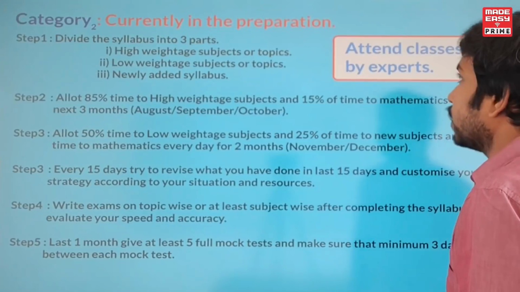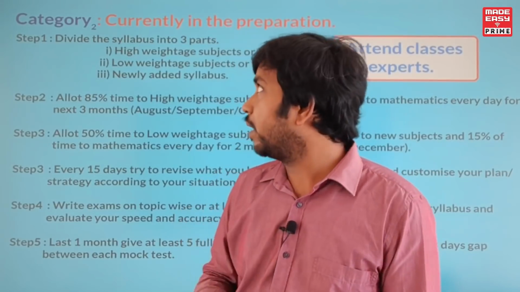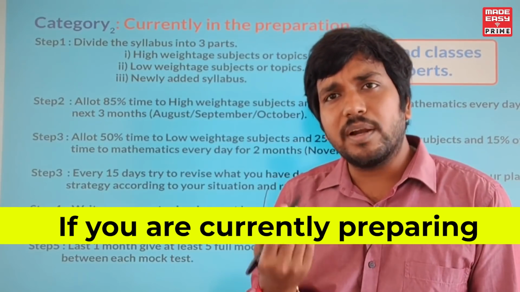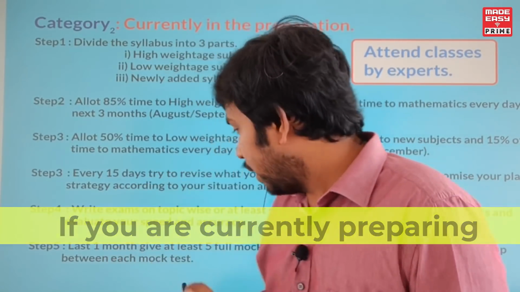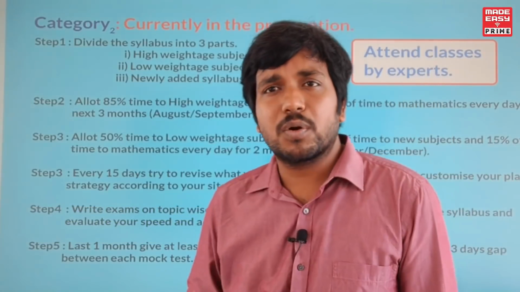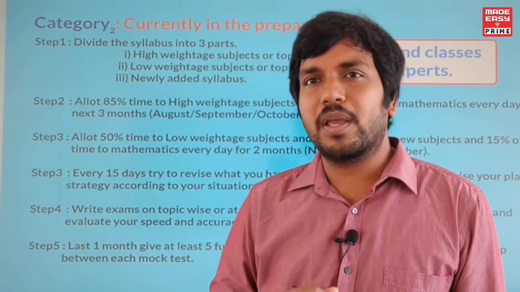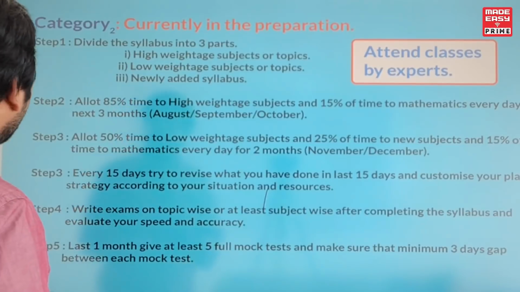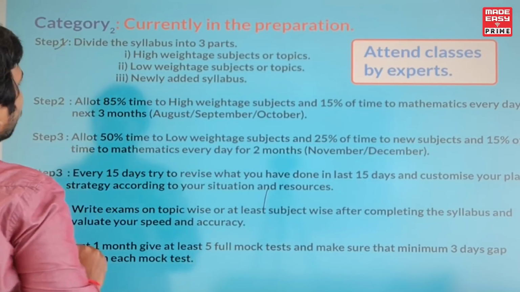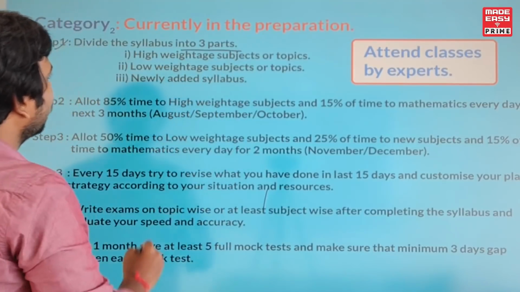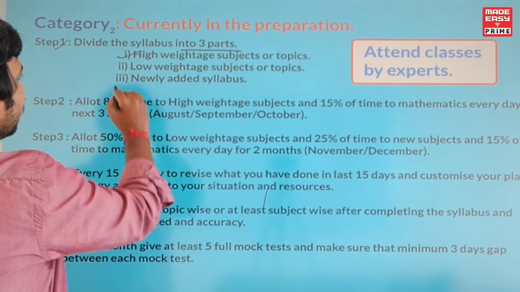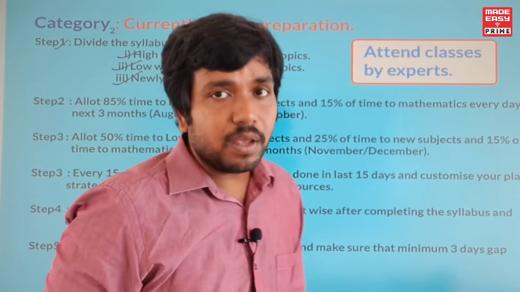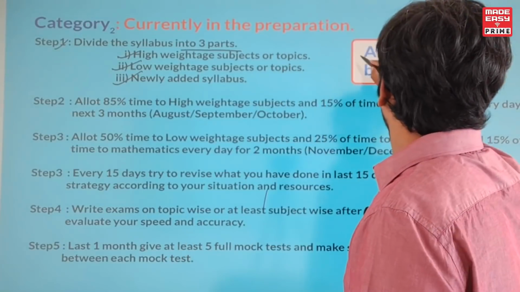Now let us see how the second category of students should prepare. Suppose you are currently in preparation. That means you started the preparation in March or April, and you have already prepared 3-4 subjects. Now what to do? This is also a difficult section of students. The first thing I would like to say is, in your case, divide the whole syllabus into 3 parts. The first is high weightage subjects or topics, the second is low weightage subjects or topics, and the third is the newly added syllabus. You should also prepare the newly added syllabus.